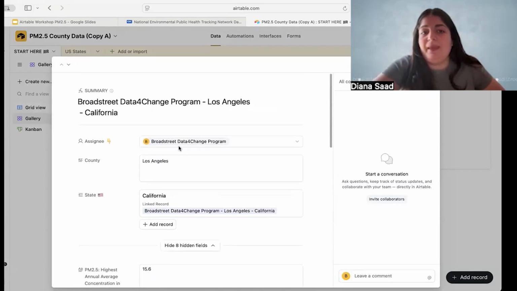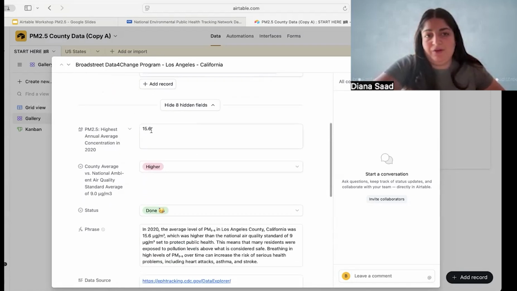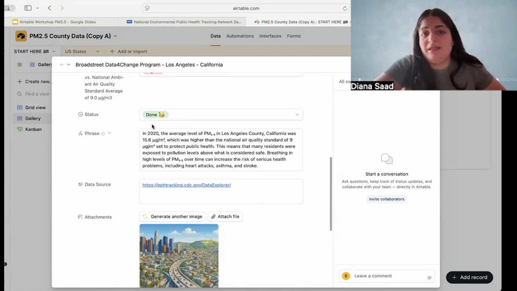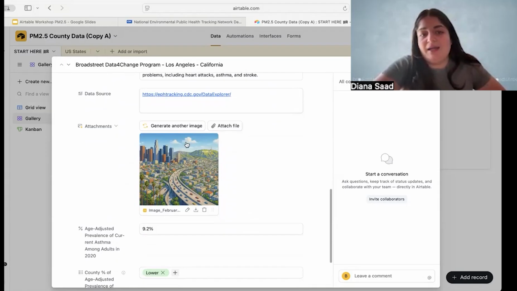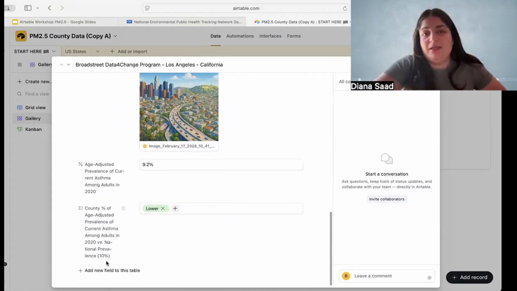Again, your assignee, the county you have chosen, the linked record of California for the state, your highest annual average of PM 2.5 concentration, whether it's higher or lower than the national ambient air quality, so it's pretty high. And then your phrase, which you can then import into your community health needs assessment. Of course, your data source and this little AI generated image. And just to add some extra information, asthma among adults, as well as how it compared to the average of the national states that they have at the EPH data tool.